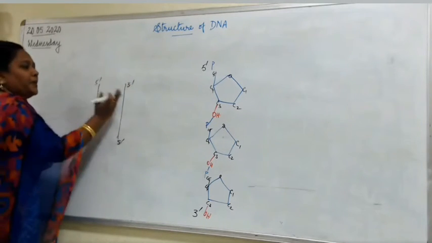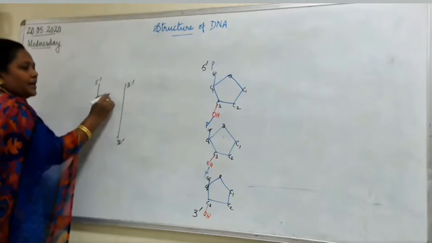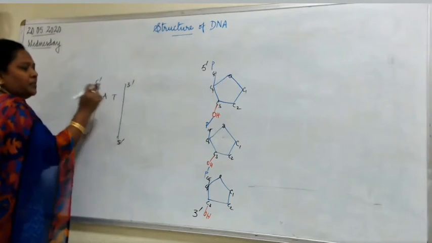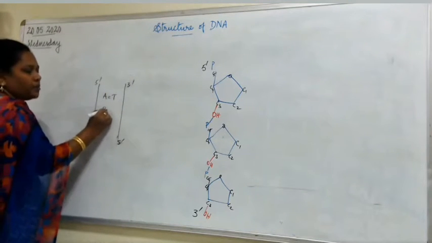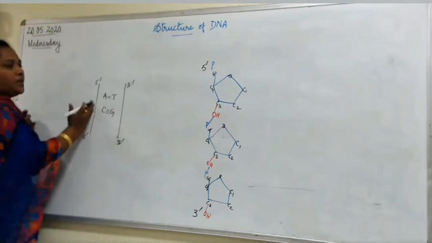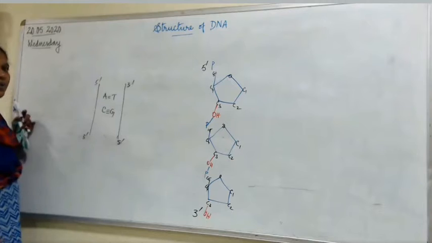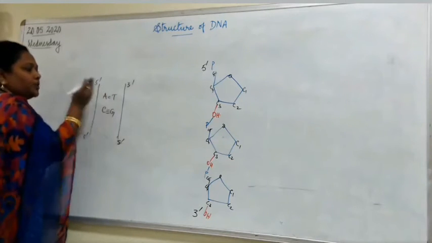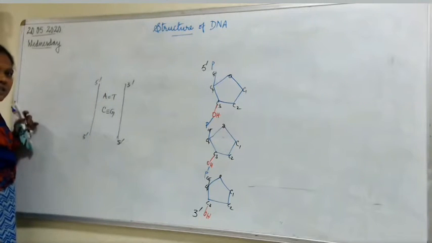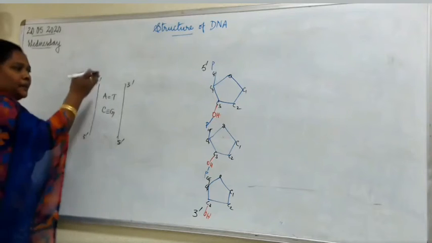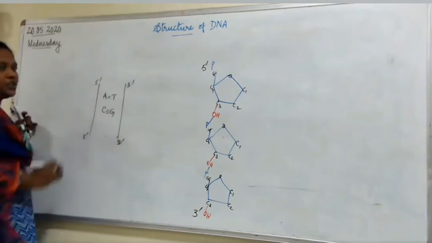But they are complementary to each other. Adenine pairs only with thymine. Likewise, cytosine pairs only with guanine. Adenine cannot pair with guanine, and cytosine cannot pair with thymine. Can you understand the concept? So they are anti-parallel but complementary to each other.